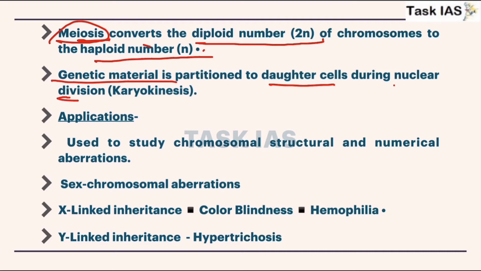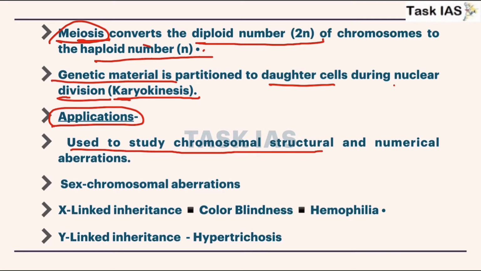Now genetic material is partitioned to daughter cells during nuclear division, that is karyokinesis. Now applications of study of these chromosomes in so much detail. It is used to study chromosomal structural and numerical aberrations, that we will discuss in detail in unit 9.